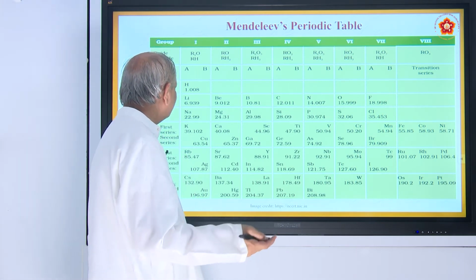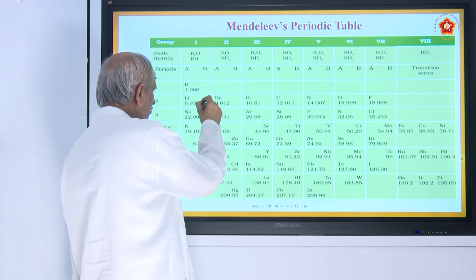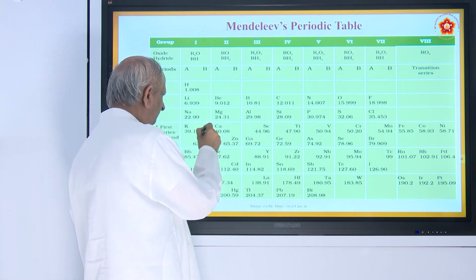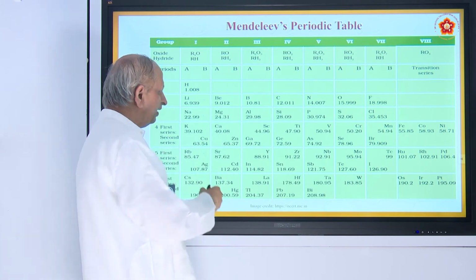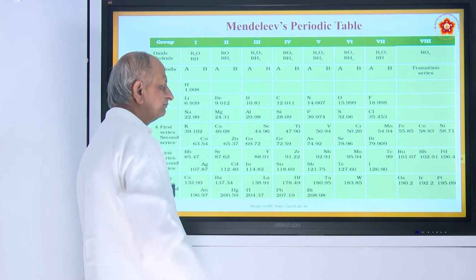Periodic, I am explaining to you just now. See, lithium resembles sodium because it is a metal, it resembles potassium, it resembles rubidium and so on, these are all metals. So, the metallic property is repeated.